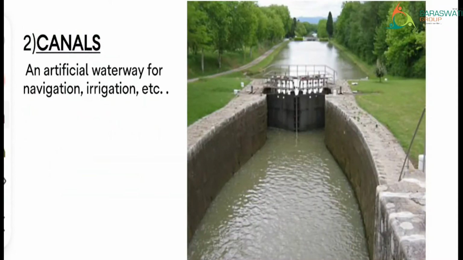Next, canals means an artificial waterway for navigation, irrigation, etc. This is a type of waterway which is artificially made, human made. And this system is used for navigation, means for traveling of small water vehicles or even sometimes for irrigation. So this type of artificial waterway which is used for navigation or irrigation is called a canal.